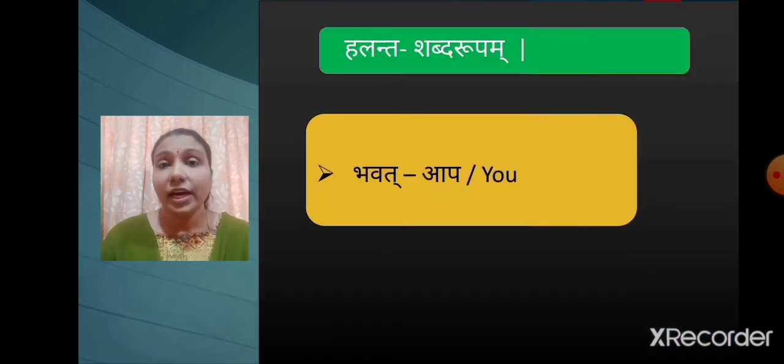Students, in the last session, I told you that to understand tavatu pratyaya forms perfectly, you need to learn the forms of bhavat and jagat. Now let's see the forms of vat pratyayanta pullingi shabd bhavat.